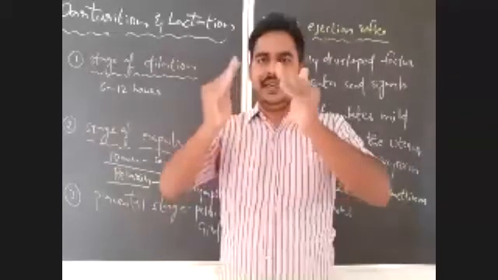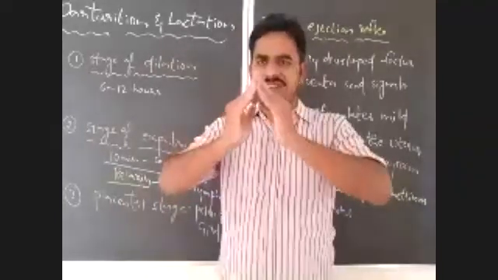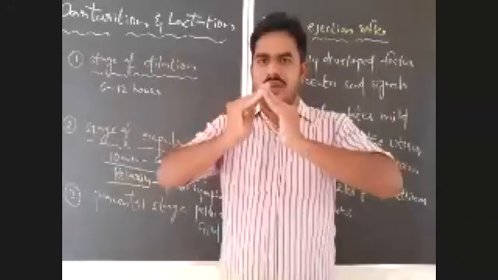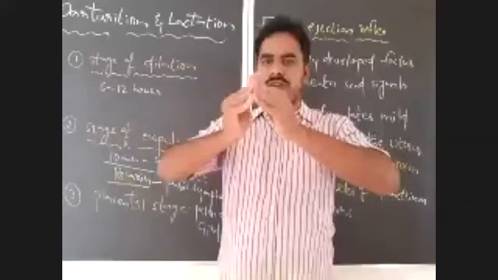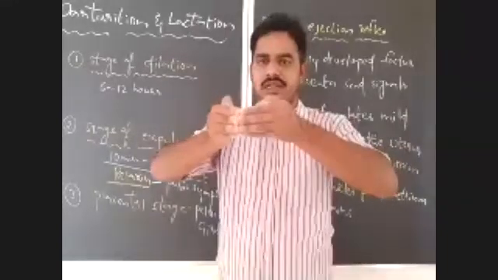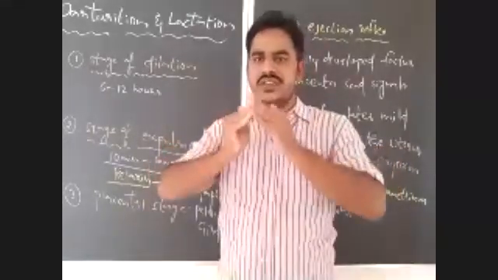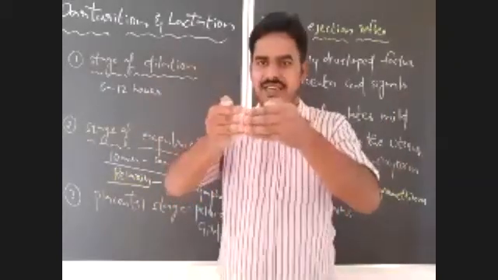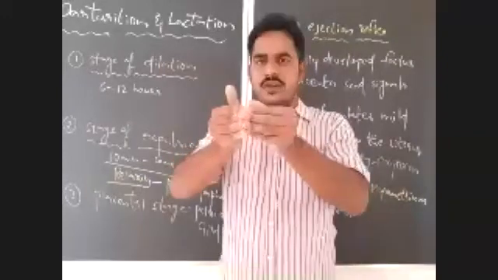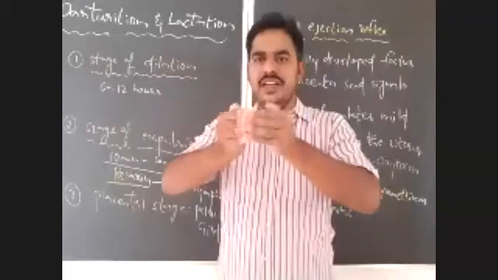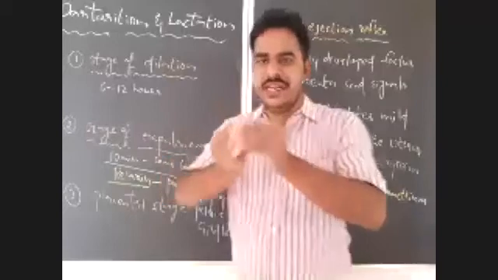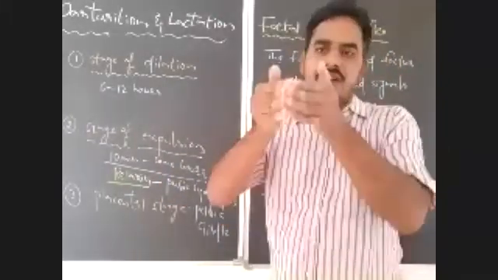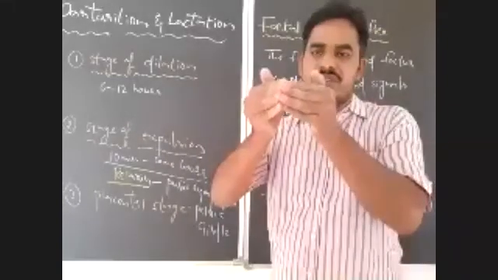In this pelvic girdle, at anterior, that means at the ventral side, the pelvic girdle is made up of two coxal bones. You all know that, as we already discussed in first year. The two coxal bones are connected ventrally with the help of a joint. What is that joint? Pubic symphysis joint. These two are the coxal bones, and here it is the pubic symphysis. There is a joint.